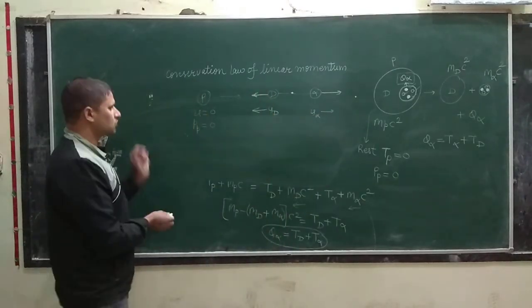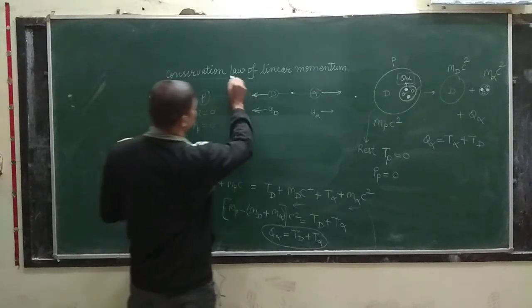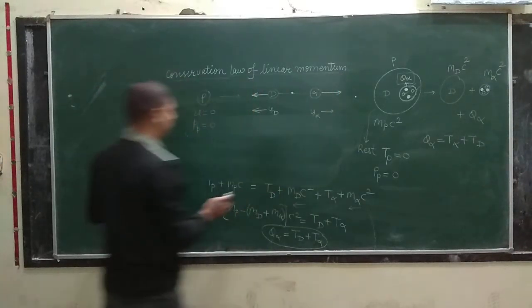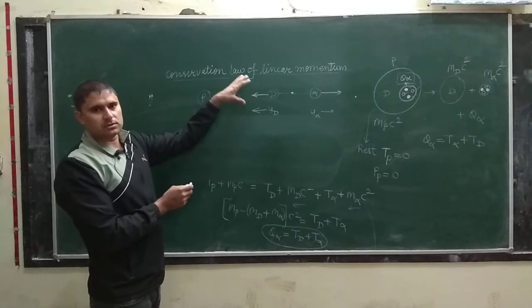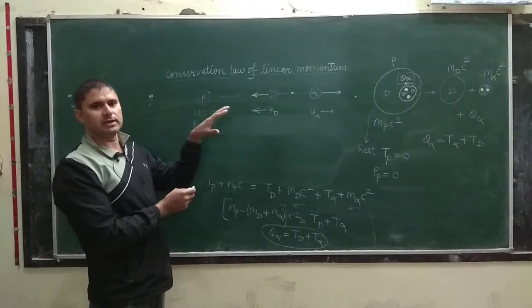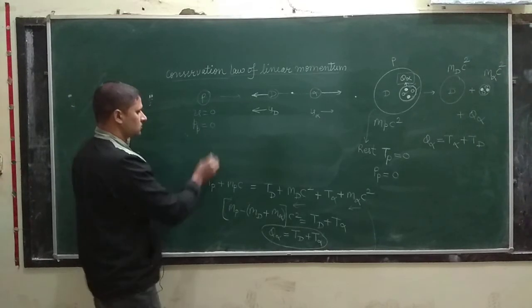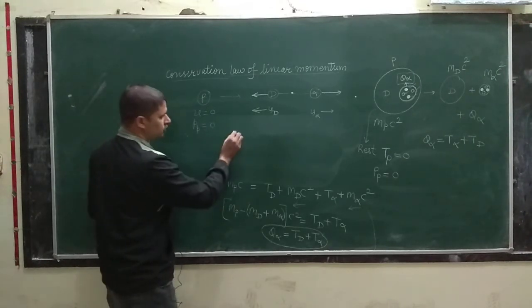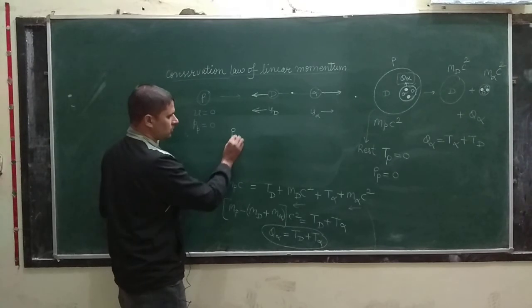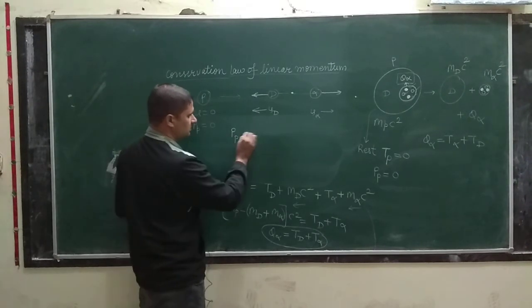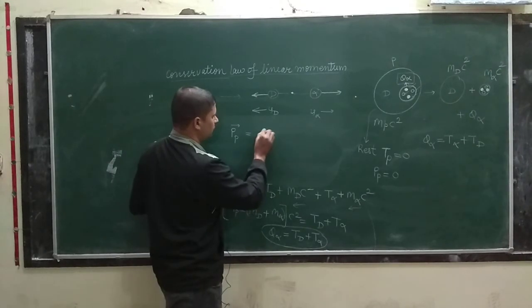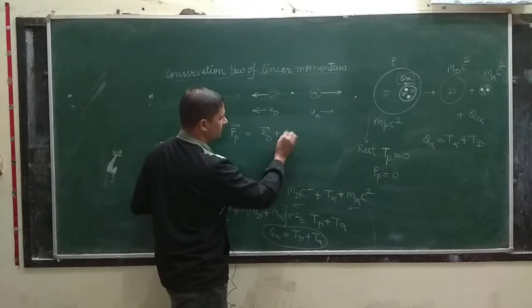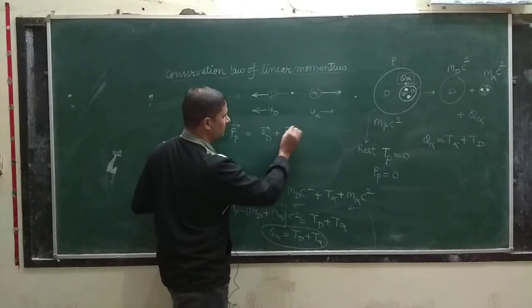Okay class, so here we are to use the conservation law of linear momentum. If the linear momentum is conserved, the momentum before decay and after decay must be the same. So the momentum before decay, or the momentum of the parent nuclei, must be equal to the momentum of the daughter nuclei plus the momentum of the alpha particle.